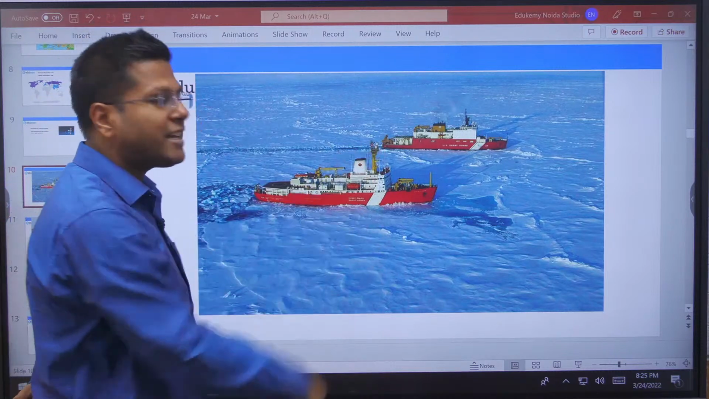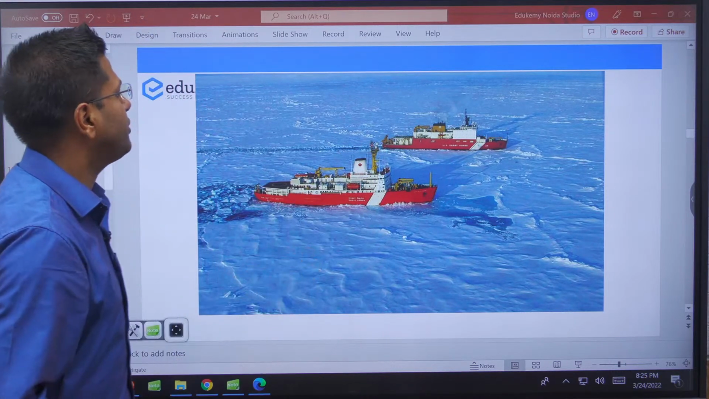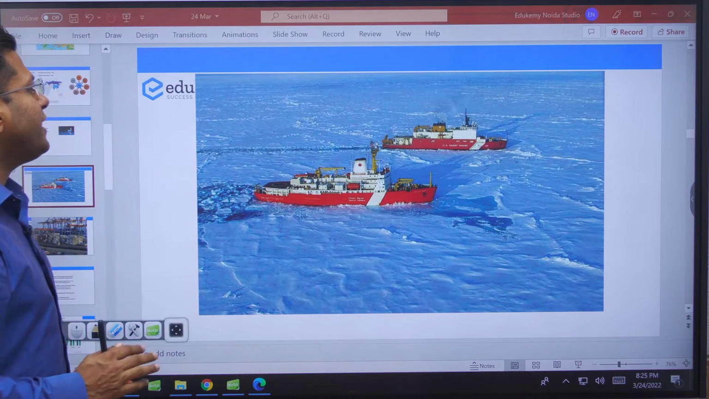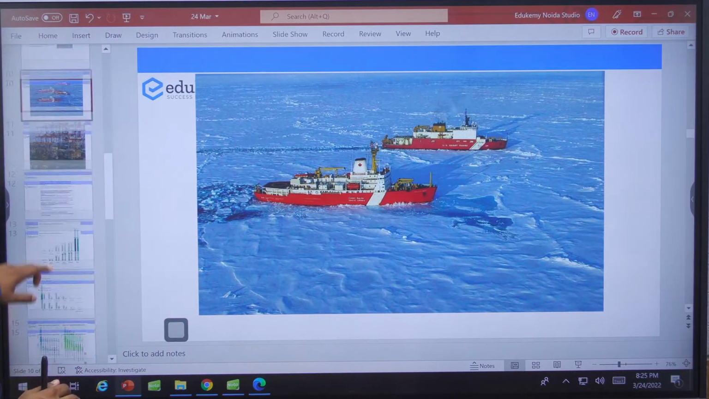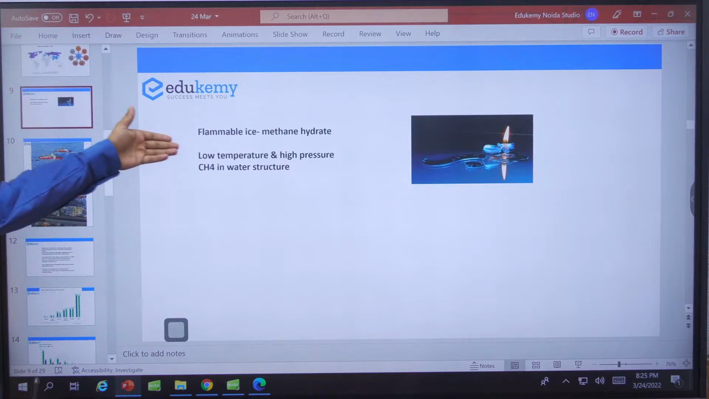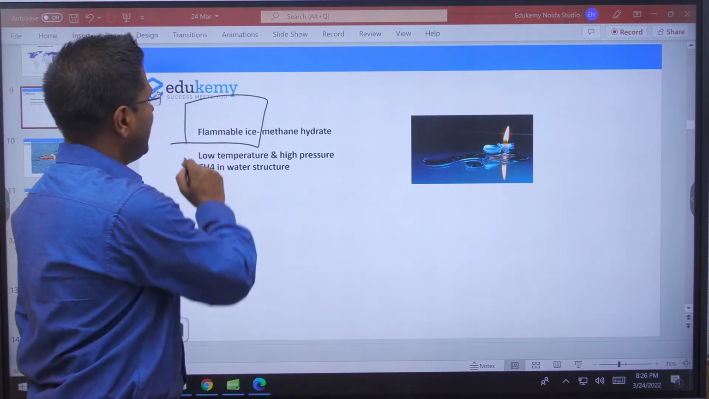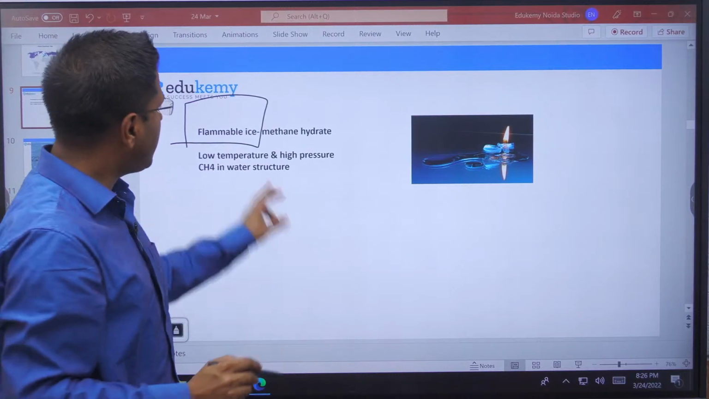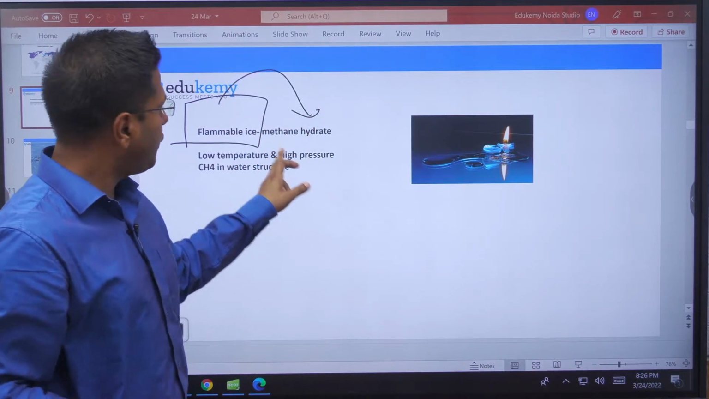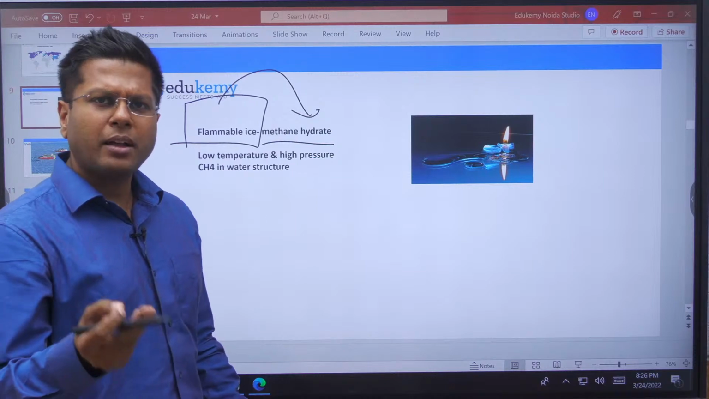China has 2 of these icebreaker ships. Russia also has icebreaker ships. Not only the icebreaker ships, China has also explored a lot of other technologies here. See, China is one of the countries which has explored flammable ice. Have you heard of this? Flammable ice? Please start using this term. Methane hydrate, we have covered this in one of the terms last year.